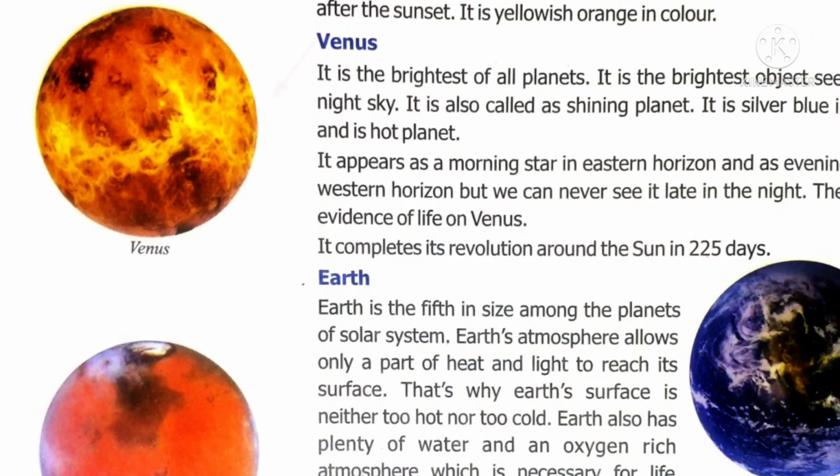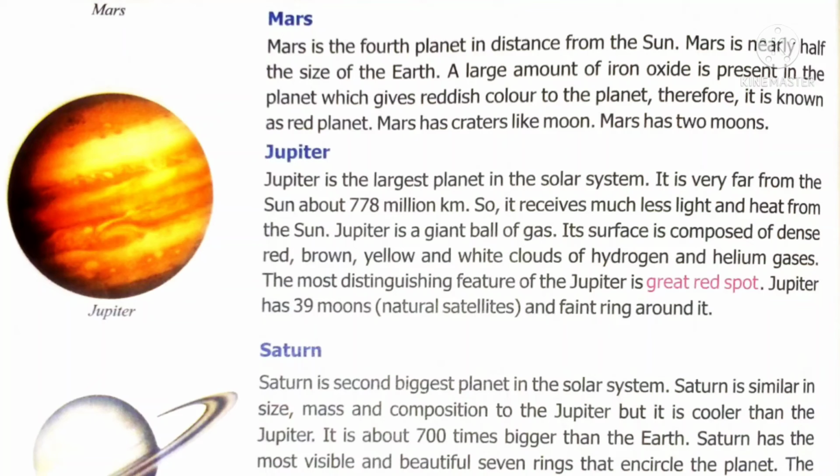Venus is the brightest of all the planets and also the brightest object in the sky. It is also called a shining planet. It looks silver blue in color. The red planet is Mars and the largest planet is Jupiter. It has a great red spot. The second biggest planet is Saturn and it is cooler than Jupiter.